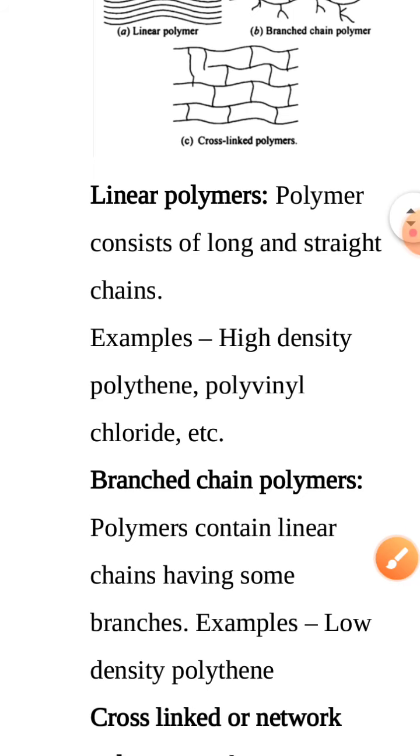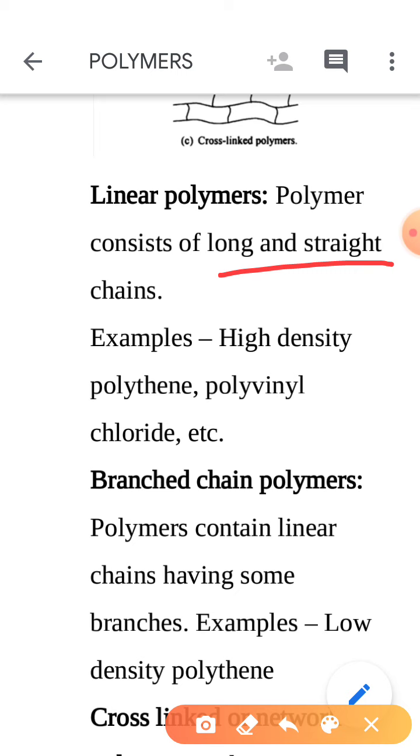What is a linear polymer? A polymer consisting of a long and straight chain is known as a linear polymer. For example, high density polythene or PVC, polyvinyl chloride. Polyvinyl chloride is present on the electricity wires. That black covering is known as PVC. And the second one is branched chain. Branched chain means the polymer contains a linear chain having some branches, like low density polythene. And due to branching, it is not closely packed and has low strength.